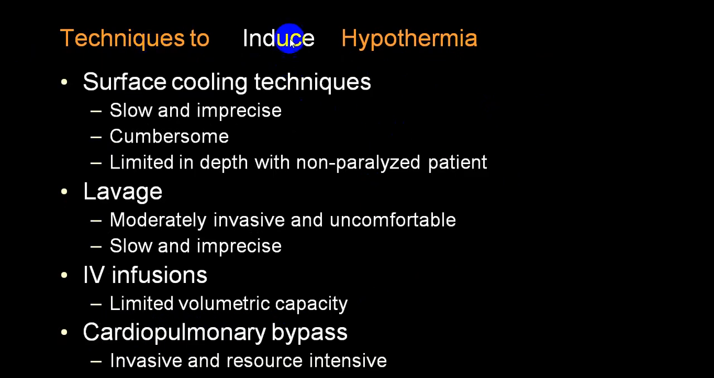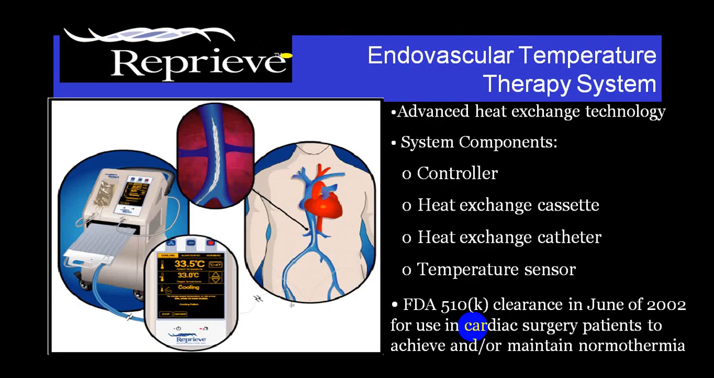By and large, in this induced hypothermia, you use surface cooling techniques, or you use lavage, or you use IV infusion, or you use cardiopulmonary bypass. By this, you reduce the body temperature below 95 degrees Fahrenheit, and in some conditions it is further lowered. But during that, you have to take precautions regarding complications because of hypothermia. So these are some of the technologies.